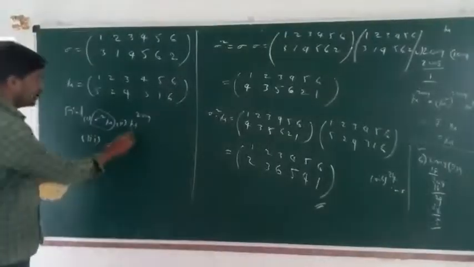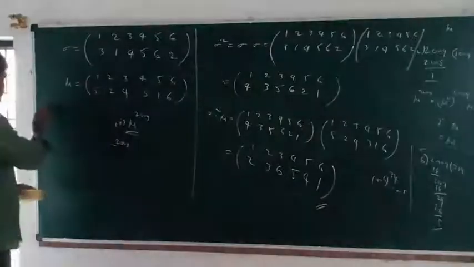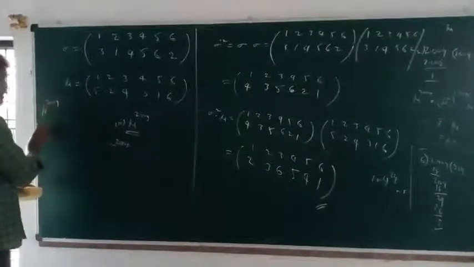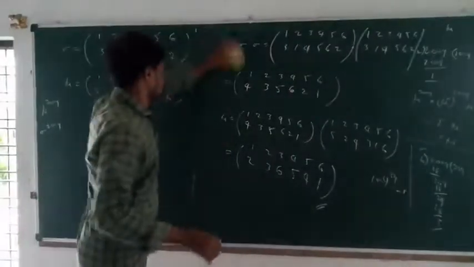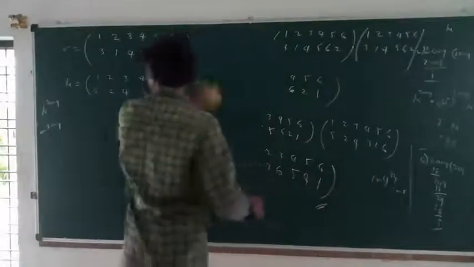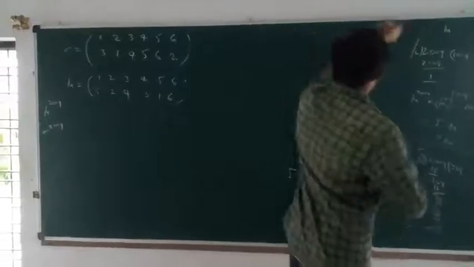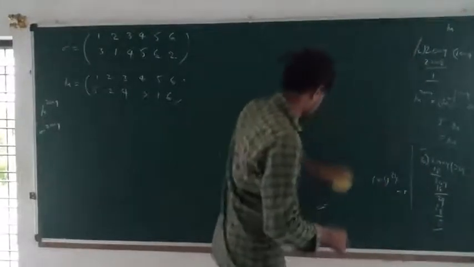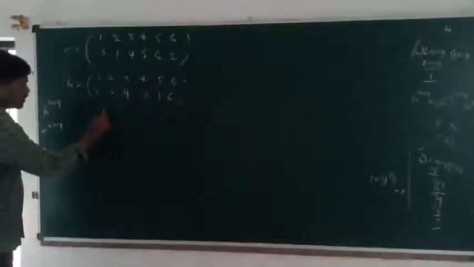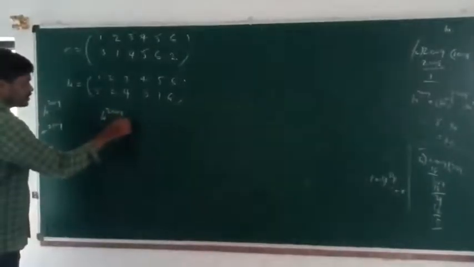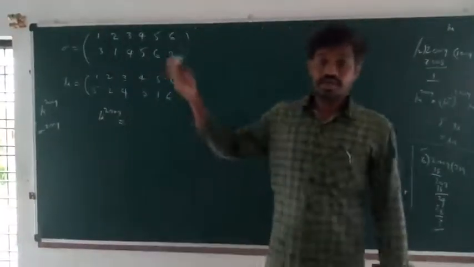Next, the second question: what is mu power of 2009, and sigma power of 2009? Mu power of 2009 means mu into mu into mu, 2009 times.